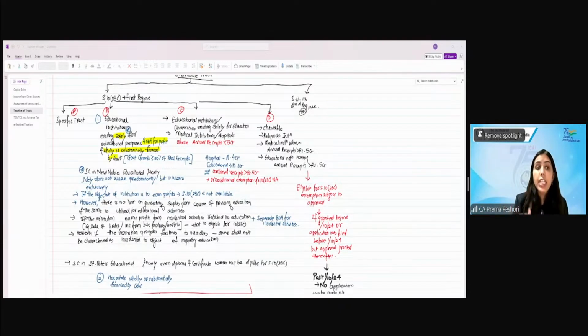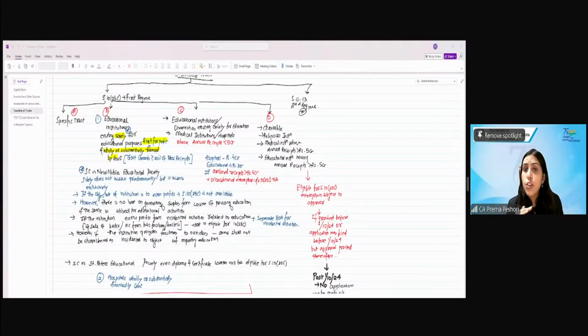Again, in St. Peter's Educational Society, Supreme Court has held that educational does not mean a formal educational institution. It can be even the diploma courses, certificate courses that will also be eligible for 10(23C). Are we clear? These institutions do not have any other condition other than existing solely for educational and wholly or substantially financed by government.